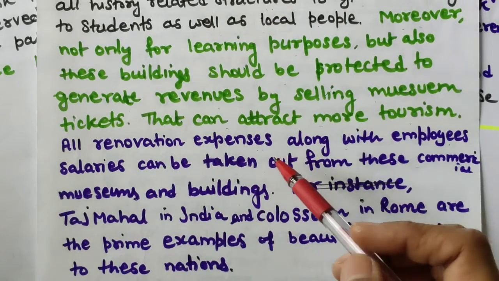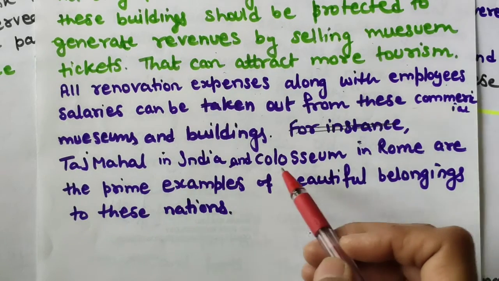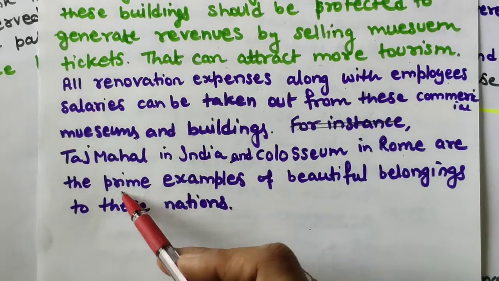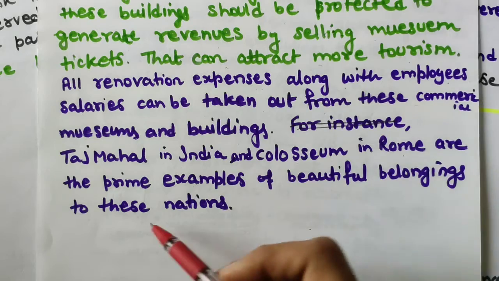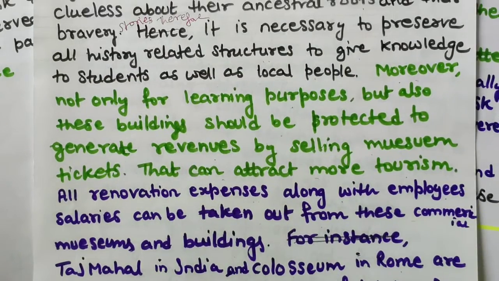Okay, so I have explained it. Now for example, Taj Mahal in India and Colosseum in Rome are the prime examples of beautiful belongings to these nations. Just take a look at this paragraph.